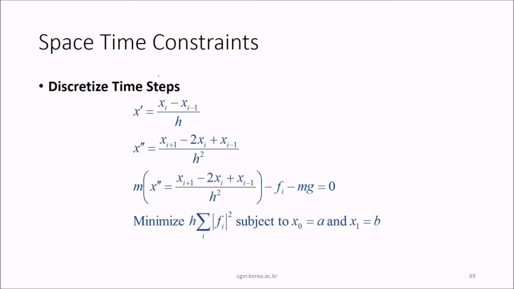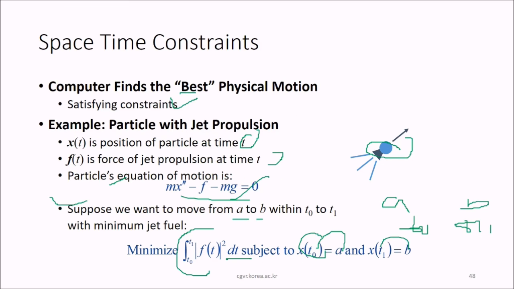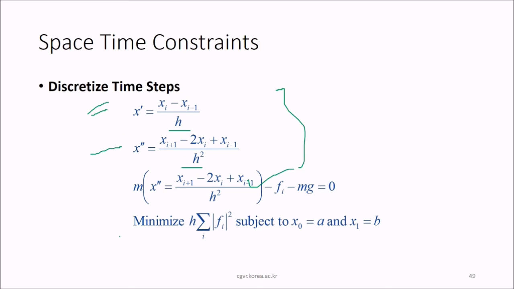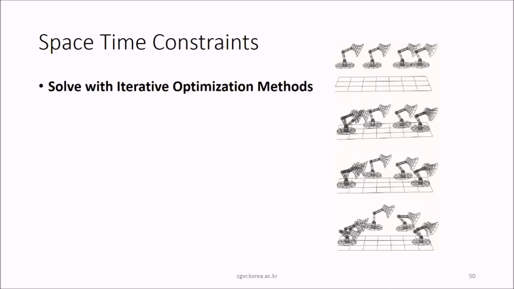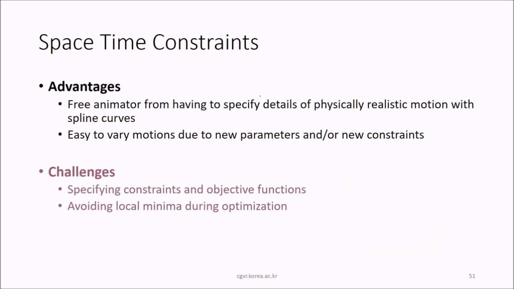So these are the discretized time steps. You know how to compute the discretized time steps, all from your calculus. x' will be (x_{i+1} - x_{i-1}) divided by 2h. And the double derivative x'' is (x_{i+1} - 2x_i + x_{i-1}) divided by h squared. If you place this in the previous equation, you get an equation like this, and then you can minimize the sum of f_i squared subject to these conditions. So in space-time constraints, we solve with iterative optimization methods.